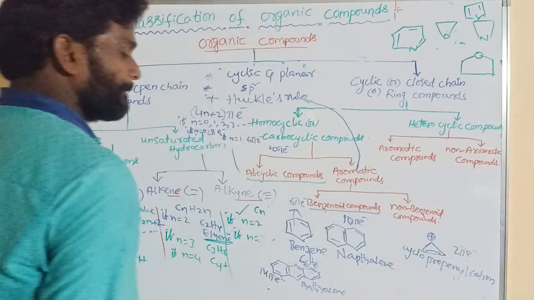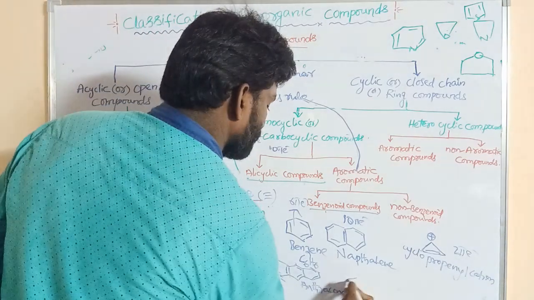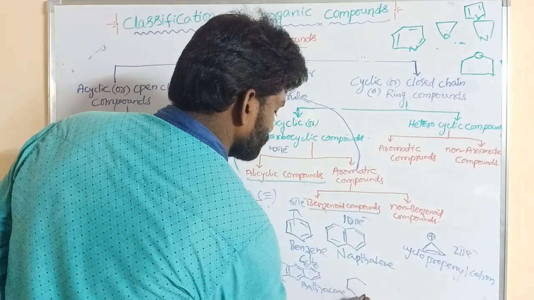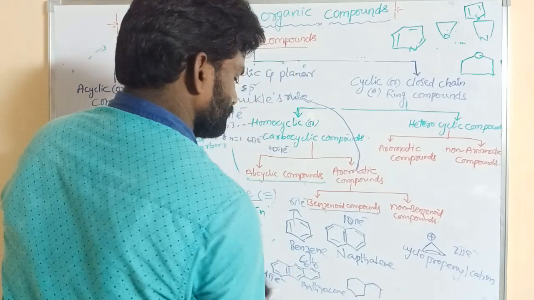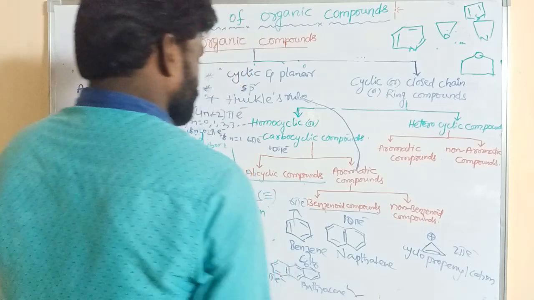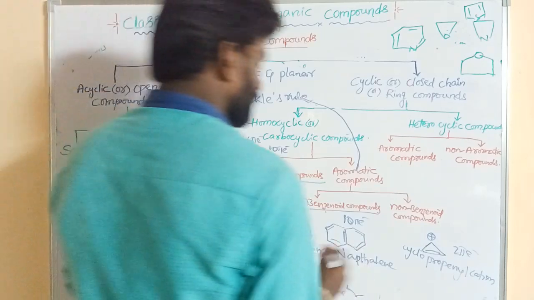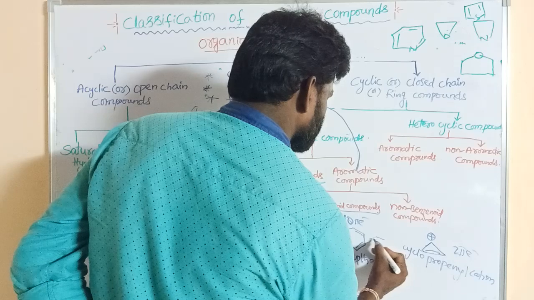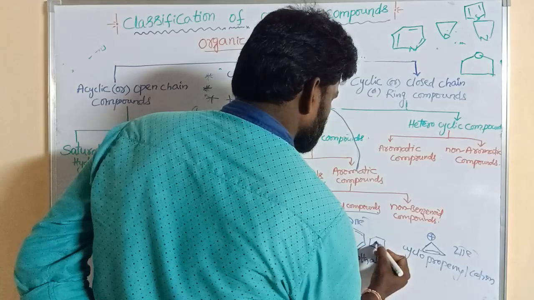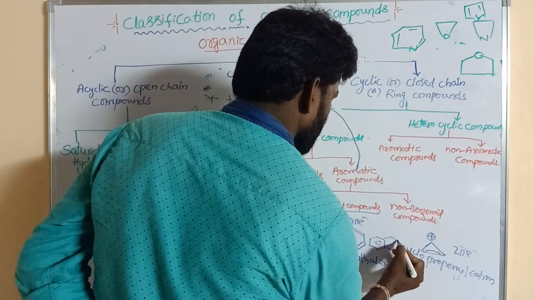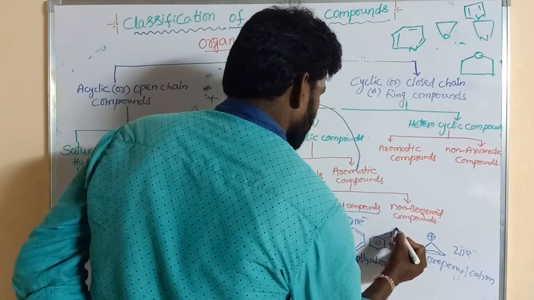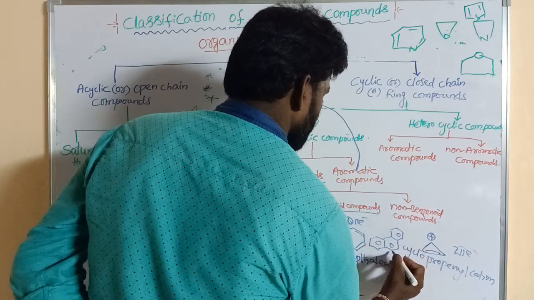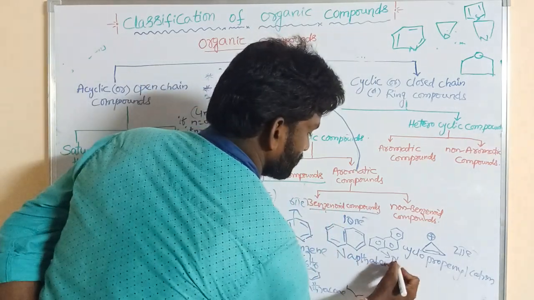Right, anthracene and phenanthrene. This is phenanthrene.